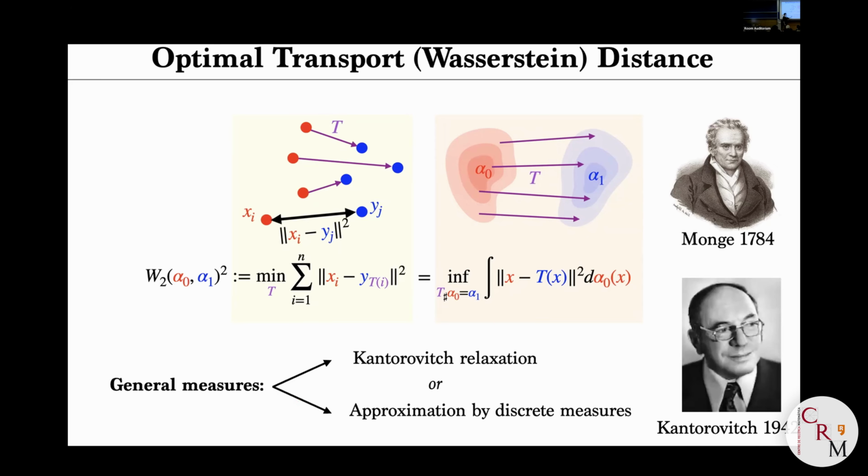Another way to define this is to say that this is the limit of this when the number of points tends to infinity. So if you master this problem, you can just pass to the limit. Another way is to use what is called Kantorovich relaxation, which I'm not going to explain, but it's of course very rich. And he got the Nobel Prize in economics for this. It's not only a small detail, it's also something very profound and used a lot for economic modeling, where you have consumers and producers and you want to link them together. So this is also the birth of modern mathematical economics, of linear programming.